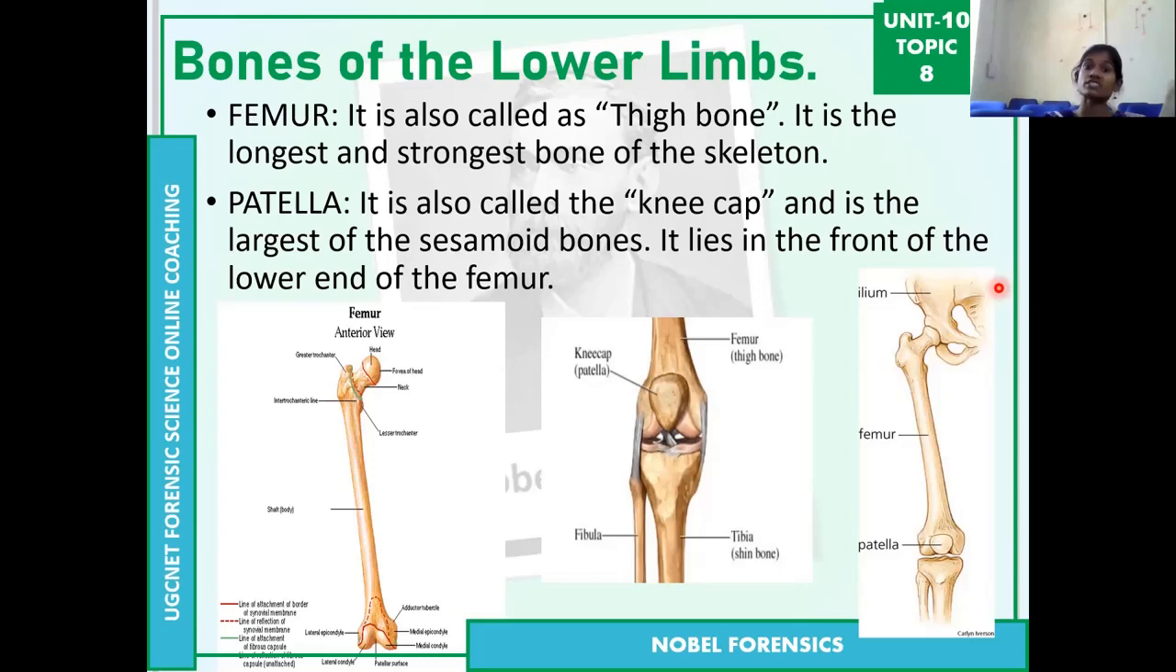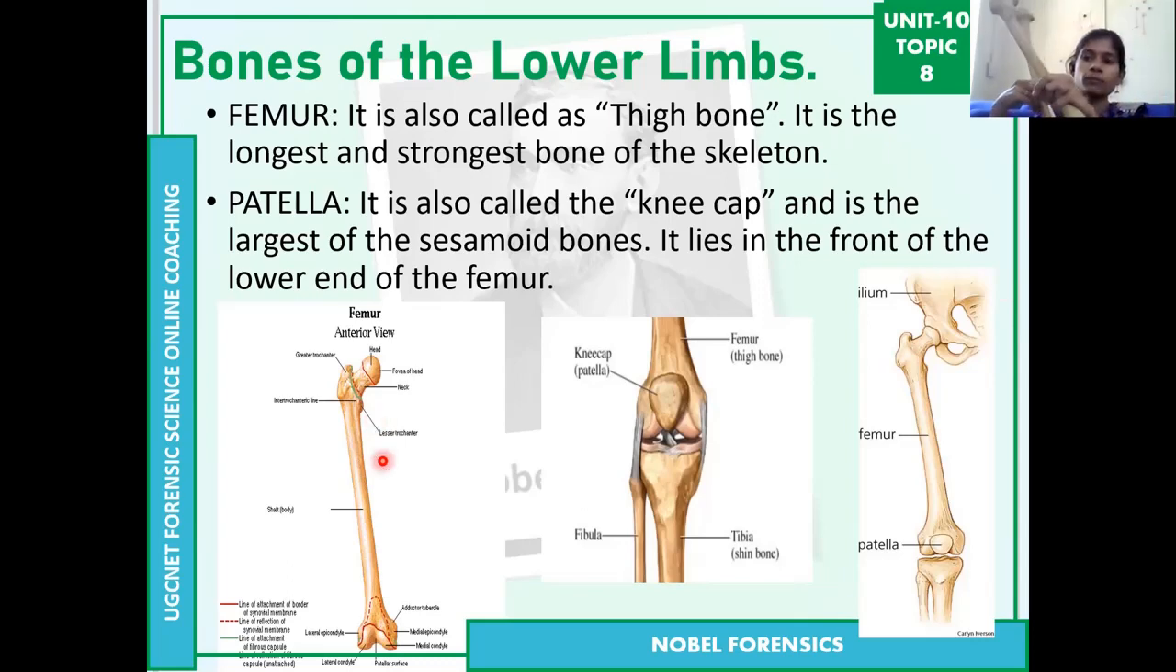For example, these are the long bones. Same like that, there are sesamoid bones. Then flat bones are skull bones. These cranial bones are the flat bones. Same like that, the sesamoid bone, which is the patella, is the largest bone among the sesamoid bones. So this is about this thing.